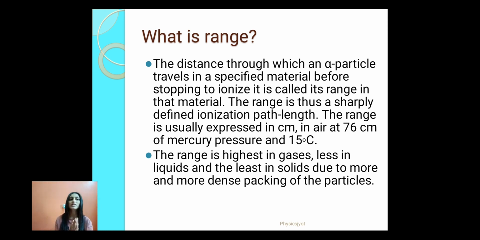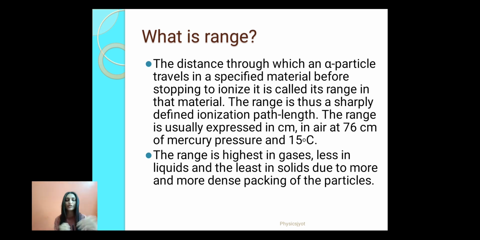So the range is a sharply defined ionization path length, and it is expressed in centimeters in air at 76 centimeters of mercury pressure and 15 degrees Celsius. The range is highest in gases, less in liquids, and least in solids, because solids are compactly packed.